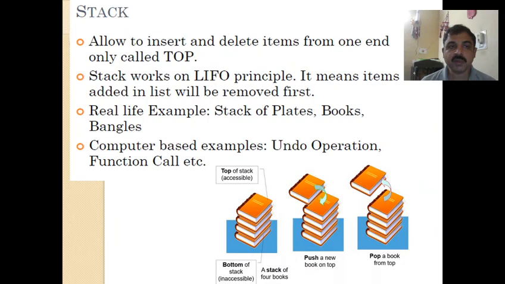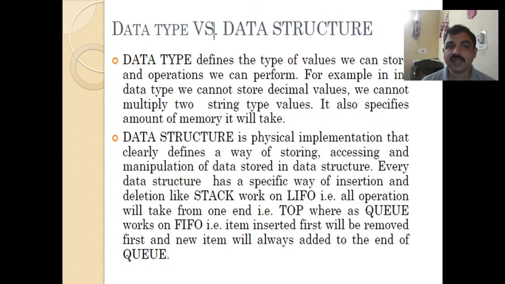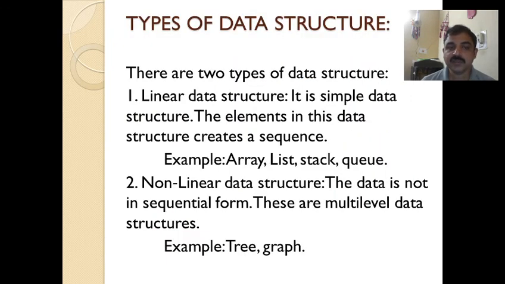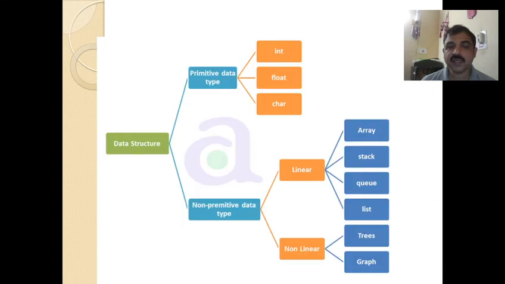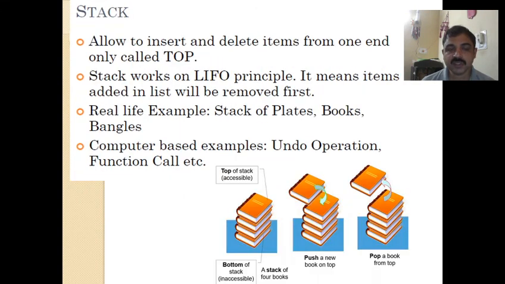So today we have seen about data structures. What is a data structure? Then we saw the difference between data type and data structure. Then we saw the two types of data structures, linear and non-linear. Under linear, the examples are array, list, stack and queue. Under non-linear, tree and graph. So as per the syllabus, we have linear list. There we'll see about the list, then we'll see about the stack and queue.